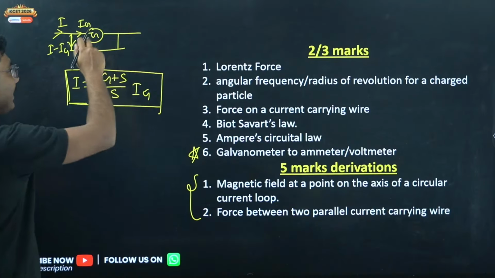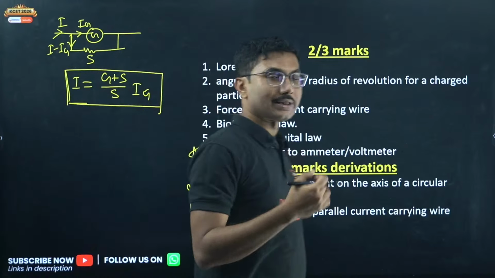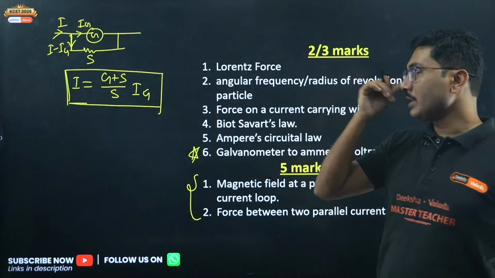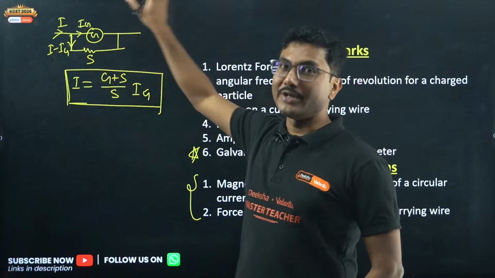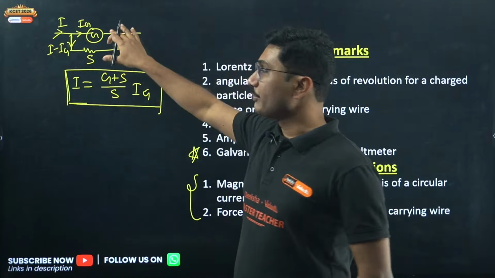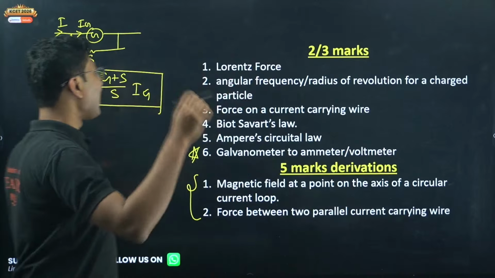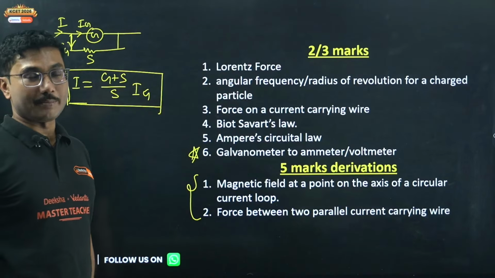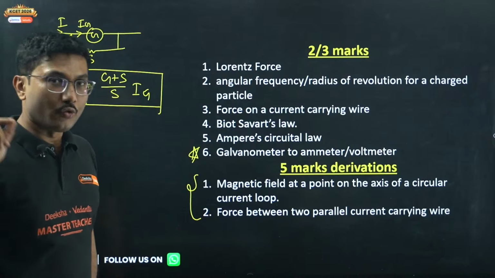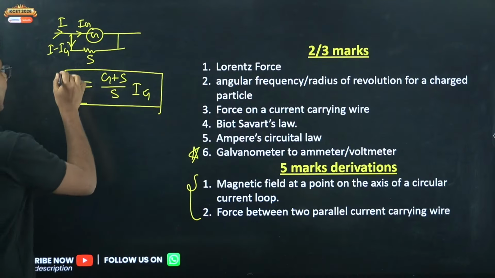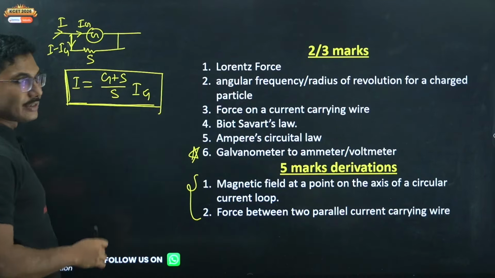So first thing you have to mention: because ammeters are used in a series combination, we want a very low resistance of the galvanometer, and because of that we apply a shunt resistance in parallel. Shunt is basically a low value resistance. And the current in the circuit can be measured with this formula.